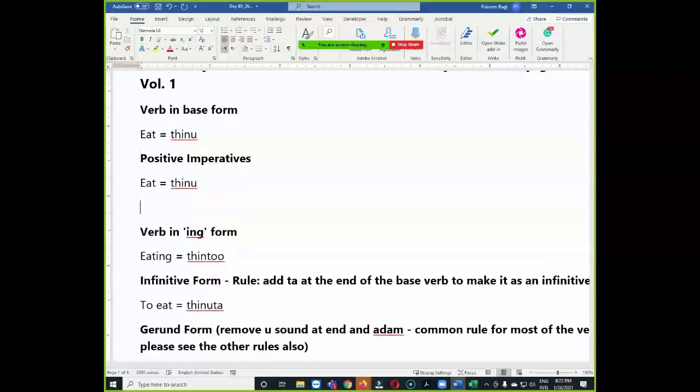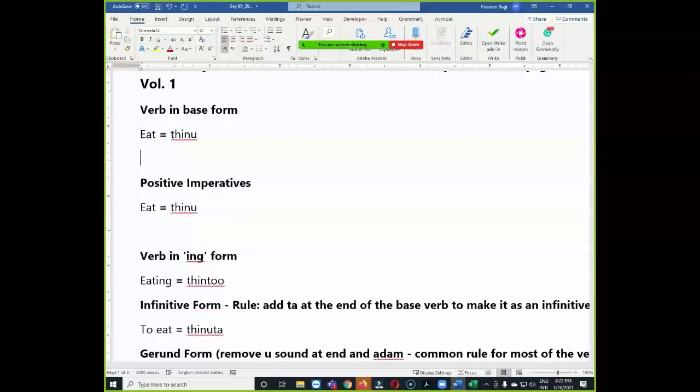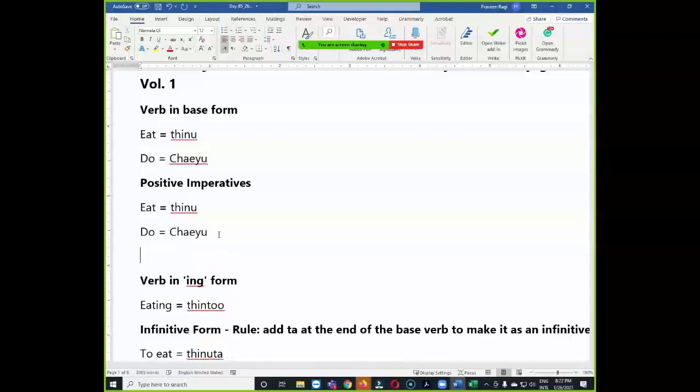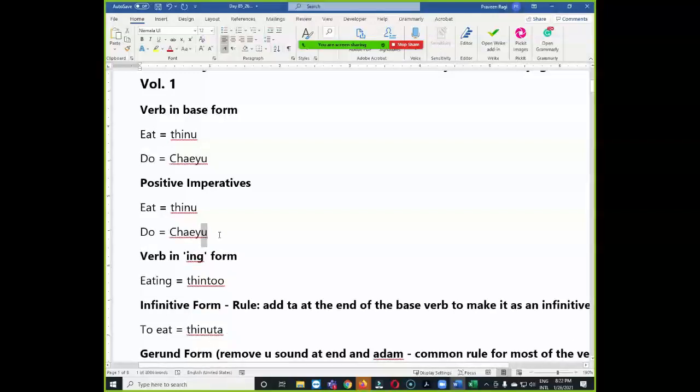This is okay. I will write it for comparison purposes. I will write another meaning also. Do means cheyu. This is the verb in base form. When we come to the imperative form, it becomes cheyi. So for most of the verbs it looks the same. Some of the verbs we modify like this. That you need to practice. I already read most of the imperatives in the first lesson, I think. Second lesson, like that. Okay.